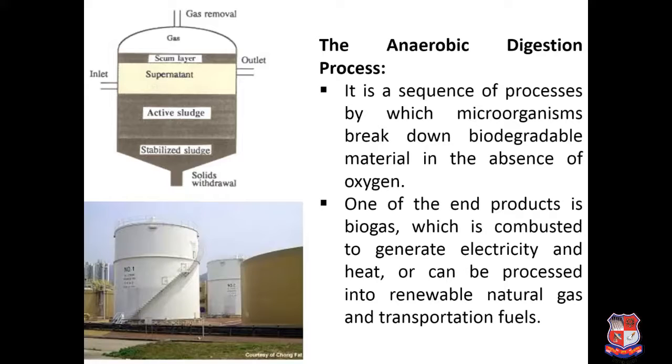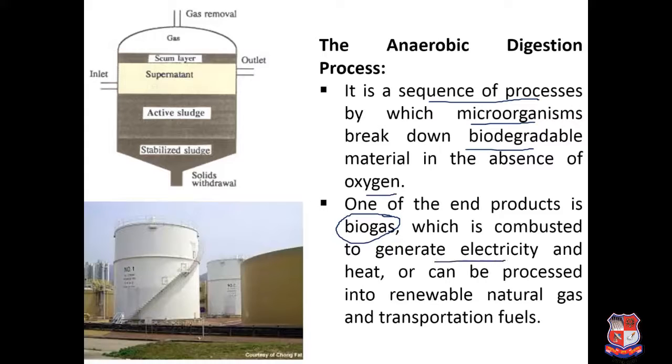After that, whatever sludge is collected in the primary sedimentation tank as well as the secondary sedimentation tank is supplied to the anaerobic digester. Anaerobic digestion is a sequence of processes by which microorganisms break down biodegradable organic material in the absence of oxygen. One of the end products is biogas, basically methane along with carbon dioxide.